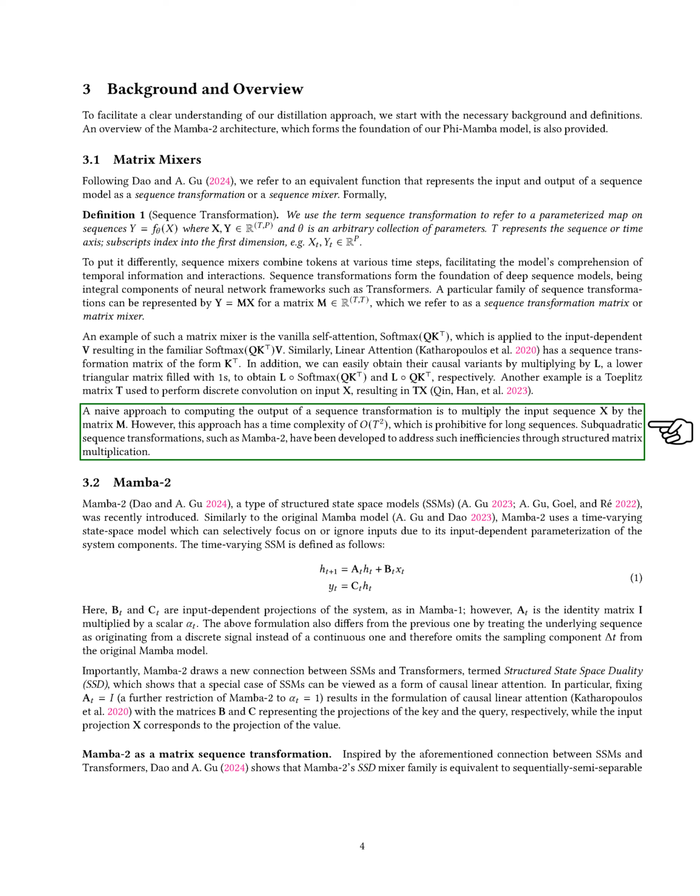A straightforward way to compute the output of a sequence transformation is to multiply the input sequence by the matrix. However, this method has a time complexity that becomes impractical for long sequences. To tackle this issue, we have developed subquadratic sequence transformations like Mamba 2, which improve efficiency through structured matrix multiplication.